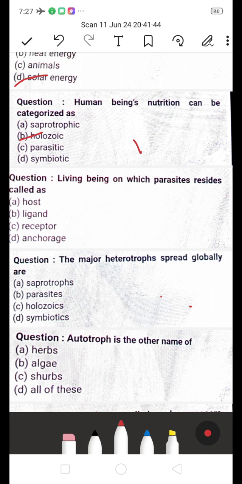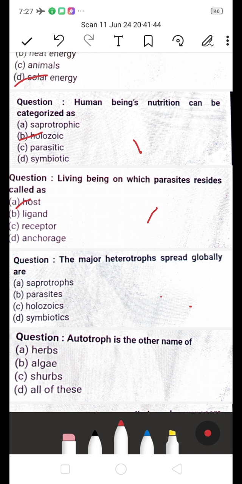Next, the living being on which a parasite resides is called? Is it A, host, B, ligand, C, receptor, D, anchorage? Which is the answer? The answer is host. Host is the right answer because organisms that live on other organisms, those are called hosts. They reside means they live on. So the answer is host.